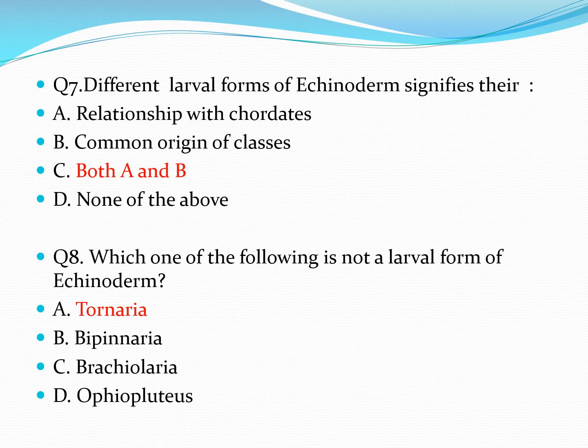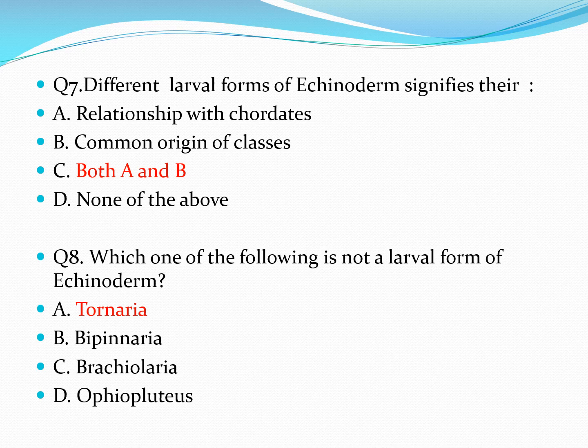Next question is, different larval forms of echinoderm signify their, option A is relationship with chordates, option B is common origin of classes, option C is both A and B, and D is none of the above. As we have already discussed, different larval forms have so much similarity, so that means they have a common origin and they also signify their closeness with the chordates. So here the answer is C, both A and B.